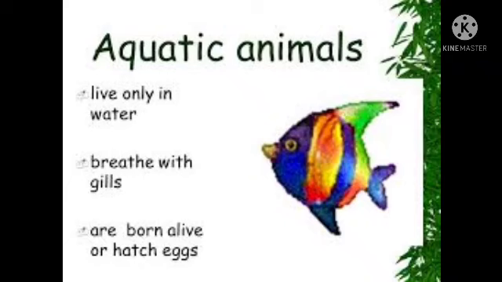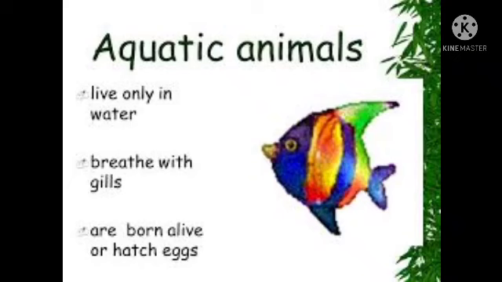Let's discuss aquatic animals. Animals living in water are called aquatic animals. For example, fish, turtle, crab, ducks, seahorse, etc. They have the following adaptations. Different animals have different sense organs to adapt to their surroundings. Fish and crabs have gills to breathe.